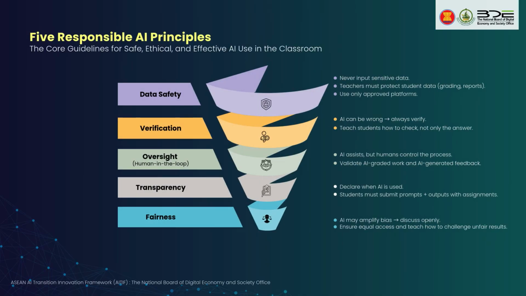So in summary, we talked about 5 key topics. Data safety: protect personal data and avoid sharing sensitive information. Verification: you need to verify the output, the source of the output, and make sure that the process to produce the output is correct. Oversight: always keep the human in the loop. Transparency: if you use AI, declare that you used AI. And lastly, fairness: you need to avoid increasing bias and discrimination by using AI.